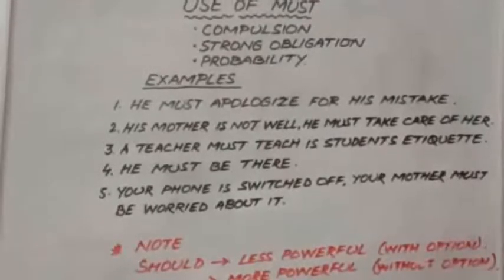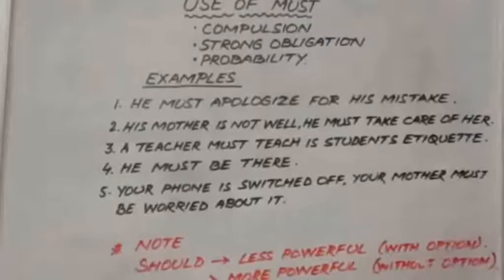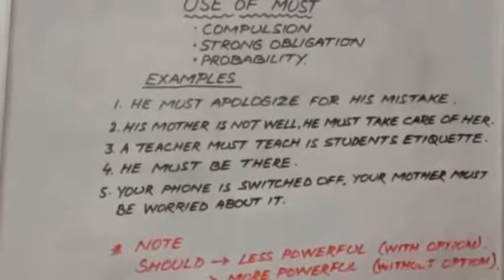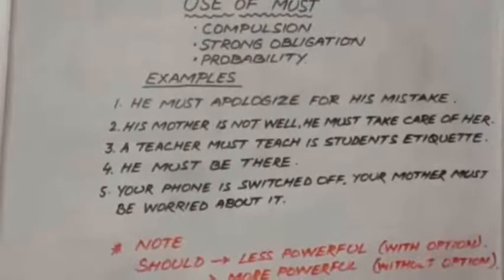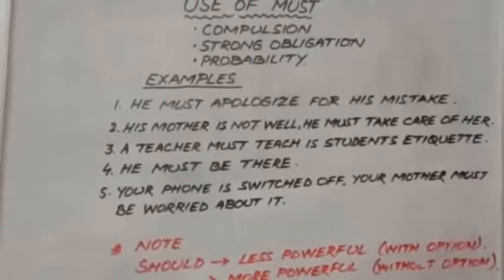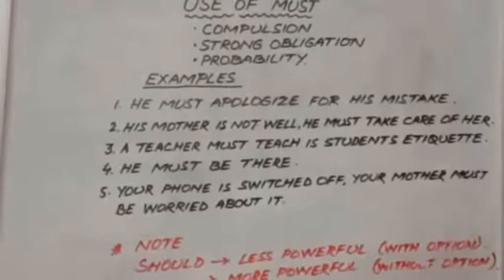Now take a second instance. If we use should, it is also correct. Say in place of must I use should, that he should apologize for his mistake. Now if I say he should apologize for his mistake, it is also correct, but it gives a chance, it gives the option.